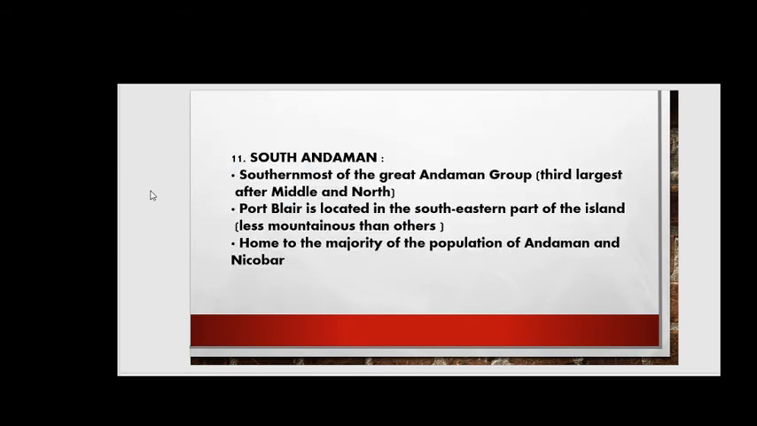So next we move further here. That is South Andaman. You can see here South Andaman is the southernmost of the Greater Andaman group, friends, and it is the third largest after the Middle and the Northern Andaman. So where is the Southern Andaman located? So for example you can see this is Northern Andaman, Middle Andaman, and this is the South Andaman, right?